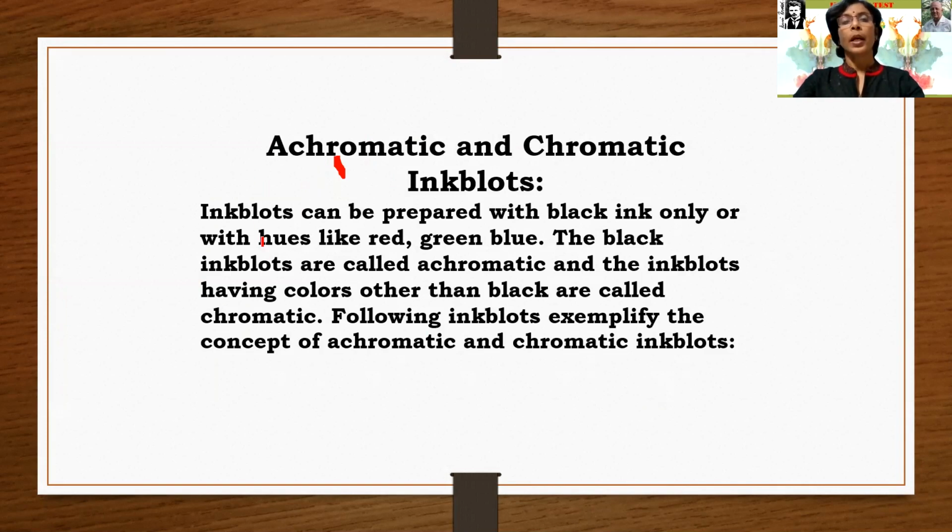Ink blots can be prepared with black ink only or with hues like red, green, blue. The black ink blots are called achromatic, and the ink blots having colors other than black are called chromatic. Following ink blots exemplify the concept of achromatic and chromatic ink blots.